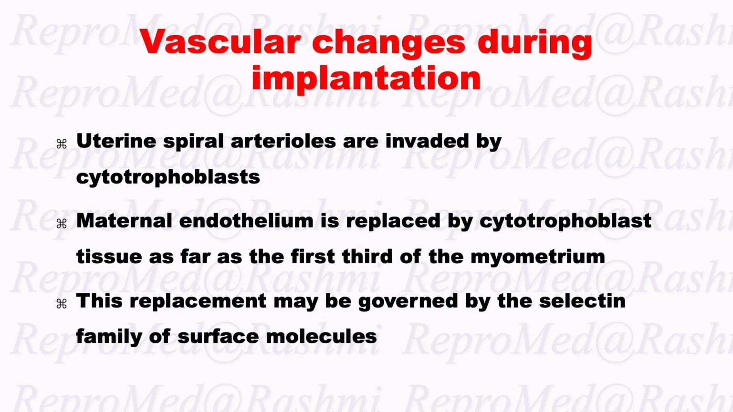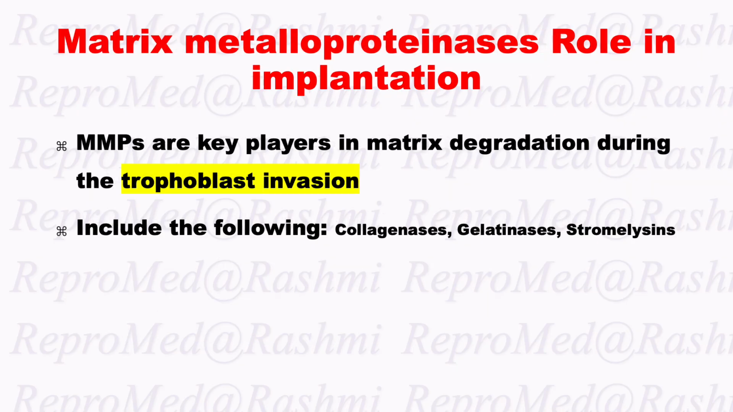Vascular changes during implantation. Uterine spiral arterioles are invaded by cytotrophoblast. Maternal endothelium is replaced by cytotrophoblast tissue as far as first third of myometrium. This replacement may be governed by selectin family of surface molecules. Matrix metalloproteinases play an important role in implantation. They are key players in matrix degradation during the trophoblast invasion. Collagenases, gelatinases, stromelysins, these are a few matrix metalloproteinases which play a role in implantation.